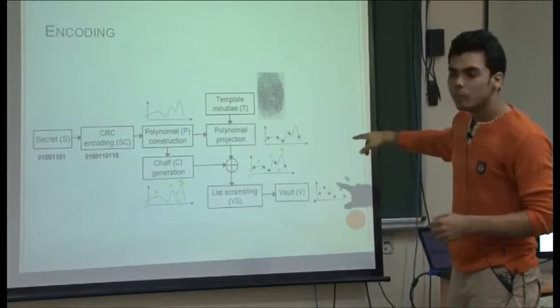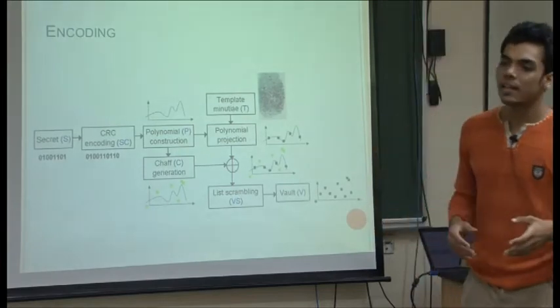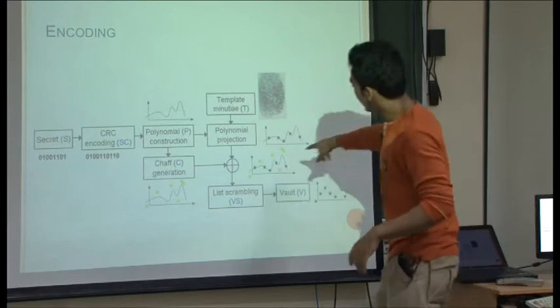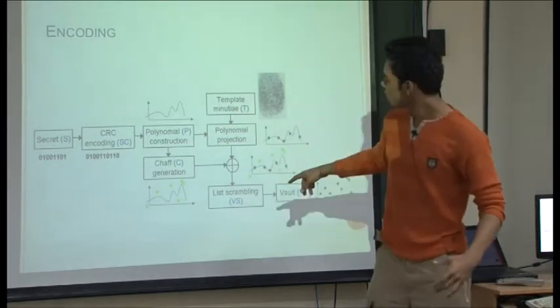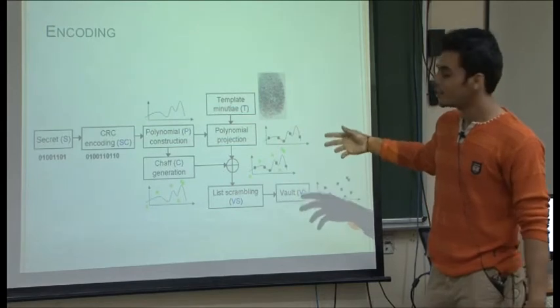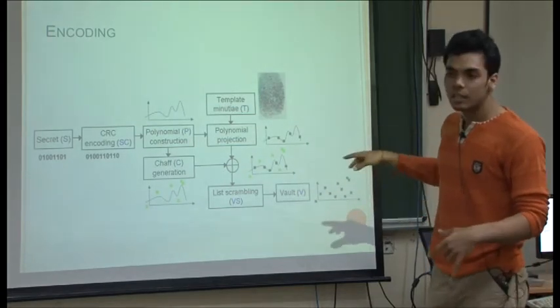So these are the genuine points in the system. To these genuine points, we add some chaff points. Chaff points are like the fake points in the system. These are offset points that make the system secure. Then we take a union of all the points, scramble them, and make our vault.